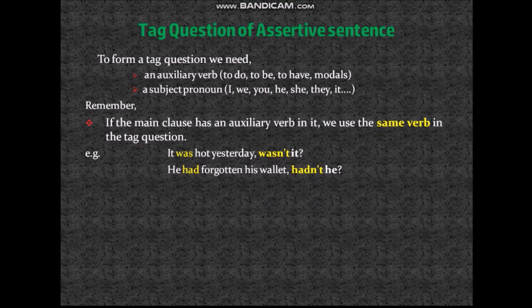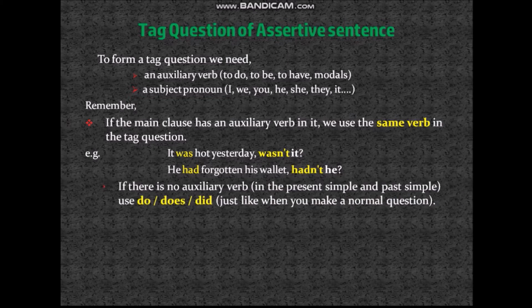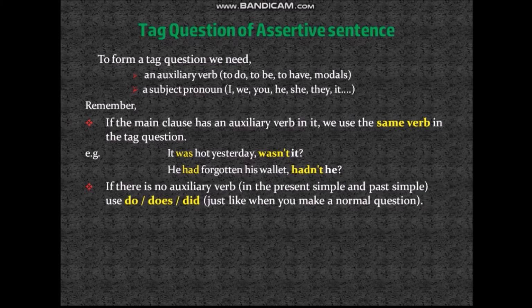He had forgotten his wallet, hadn't he? So you can see, in these two sentences, the only verb is the auxiliary verb. So we are taking, in it was hot yesterday, was, and in the second sentence, he had forgotten his wallet, had. Okay? Next, if there is no auxiliary verb, that happens in the present simple and past simple tense, we know, then we will use do or does or did.